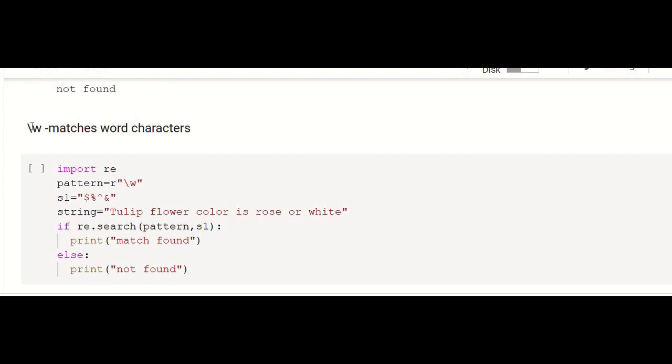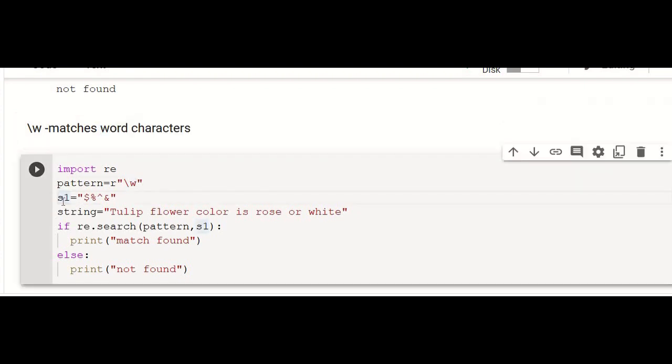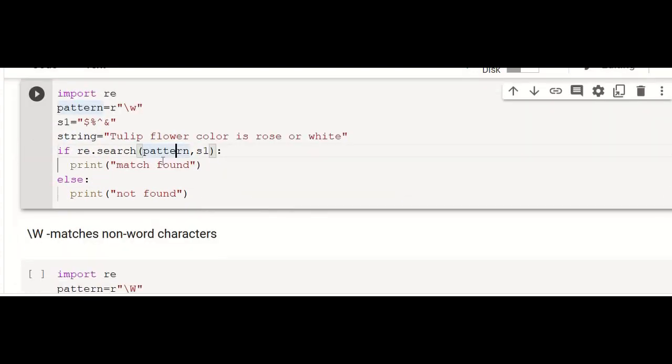And you have another meta character, \w. \w matches any word characters, any alphabets can be matched. And this is the pattern, and we have the string S1 equal to dollar symbol, percentage symbol. So all the special characters are given here, and the given string is tulip flower color is rose or white. And if we match this pattern with the string S1, let us see what happens.